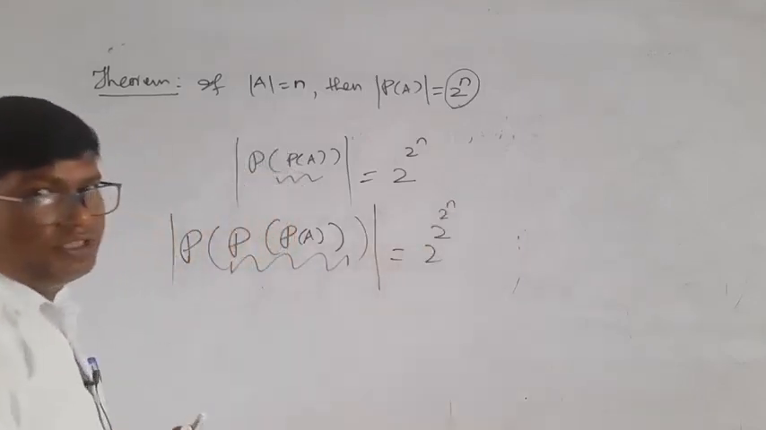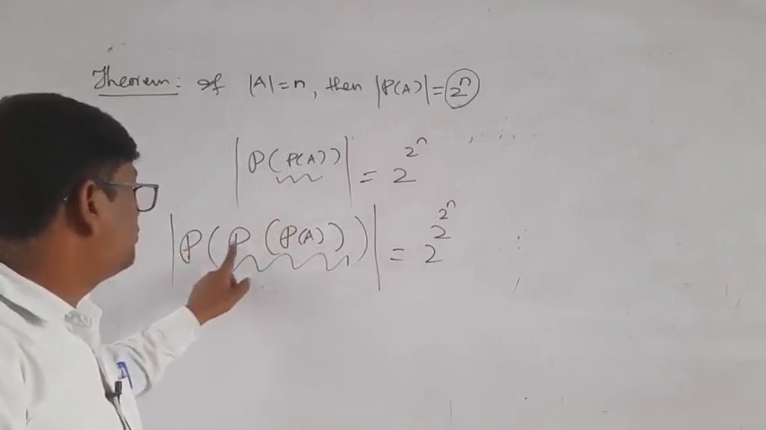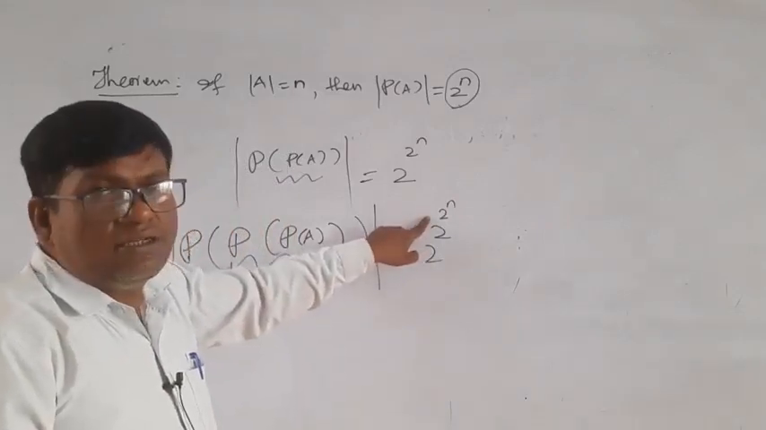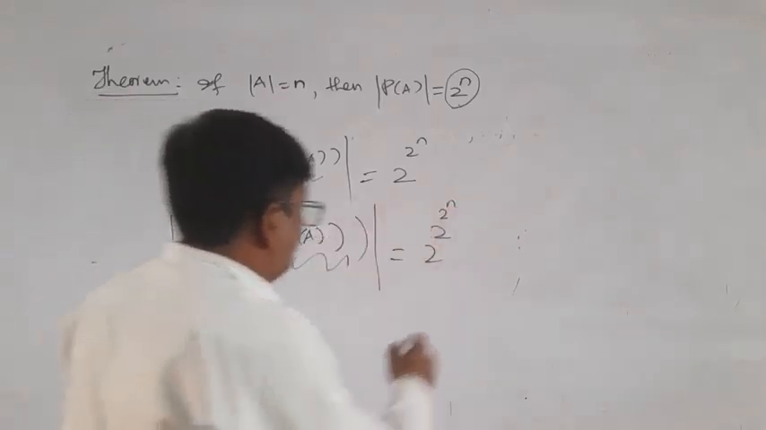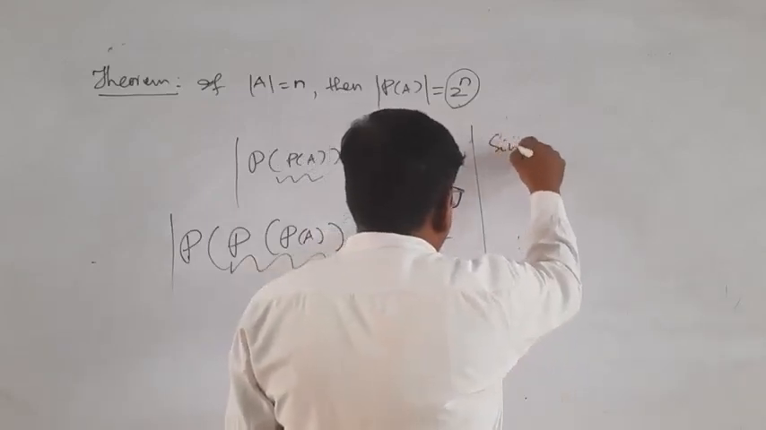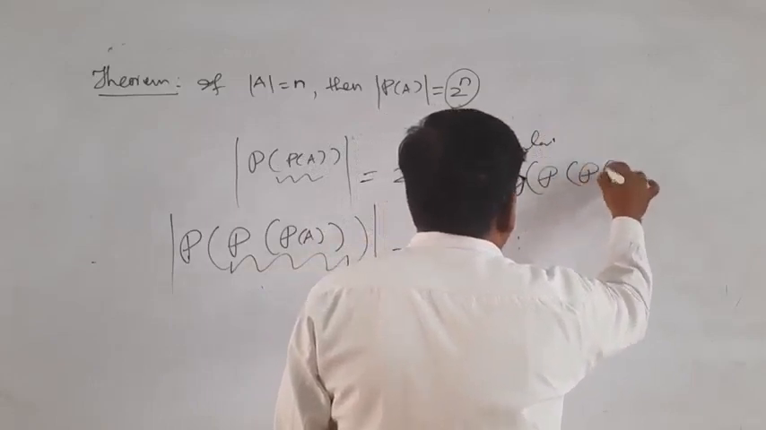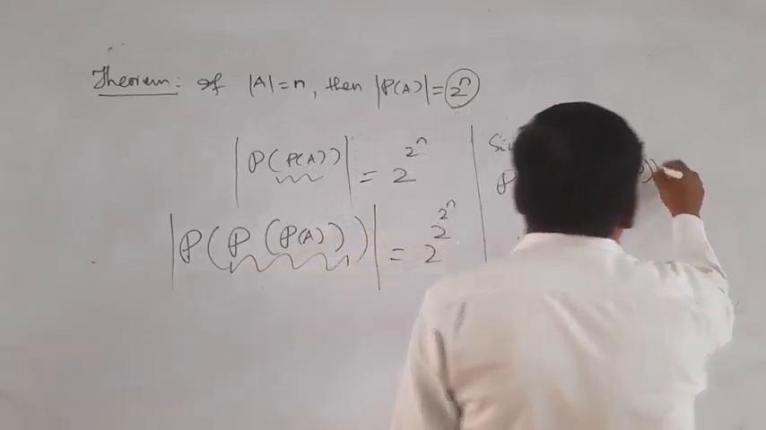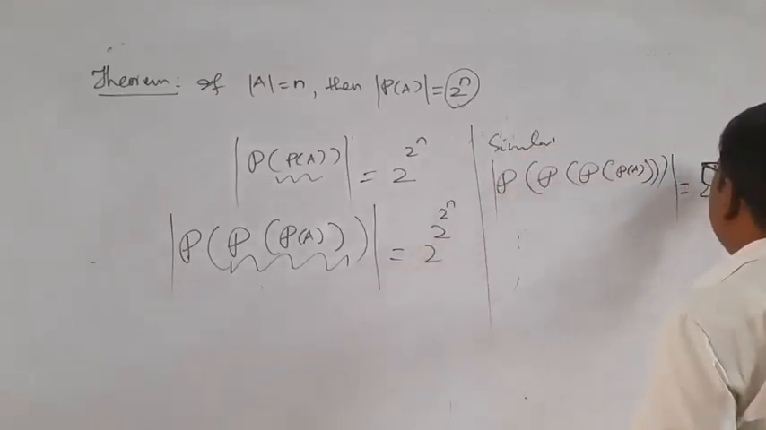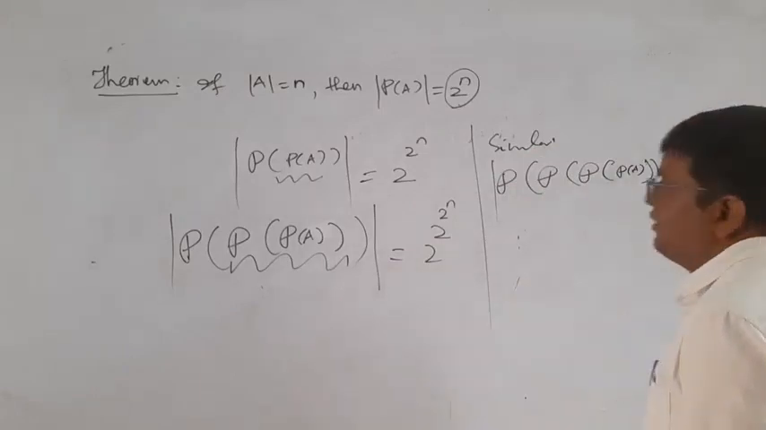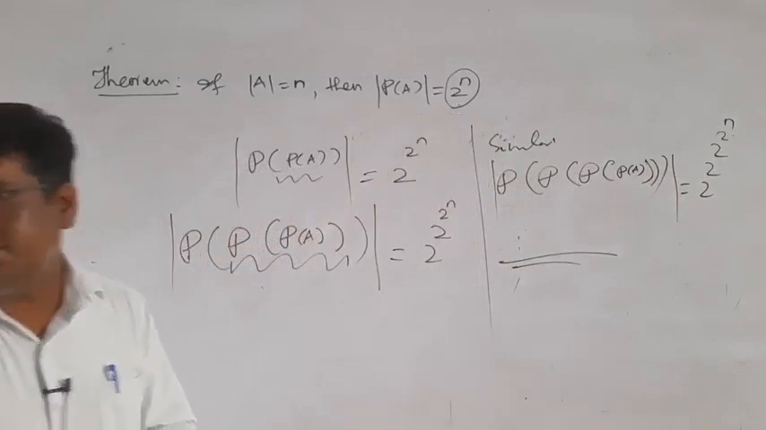The conclusion is that we can easily remember it: for A = {1, 2, 3}, the number of elements is 3, so it is 2 times 2 times 2, that is 2 to the power n. Similarly, suppose A is {1, 2, 3, 4}: 2 times 2 times 2 times 2, and this is n. This is how to find the cardinality of a power set.